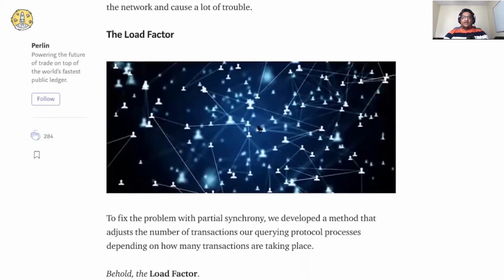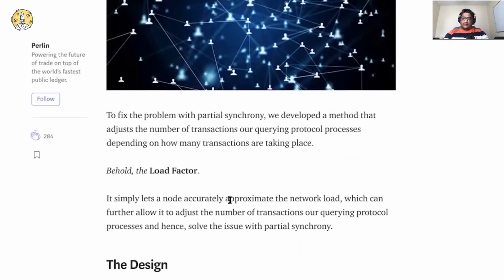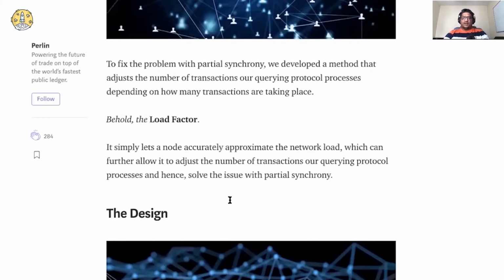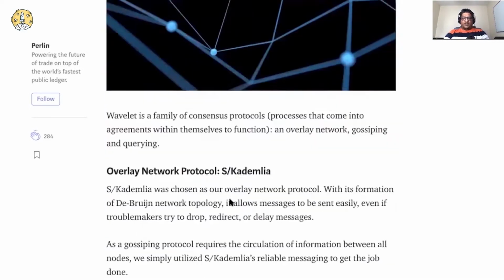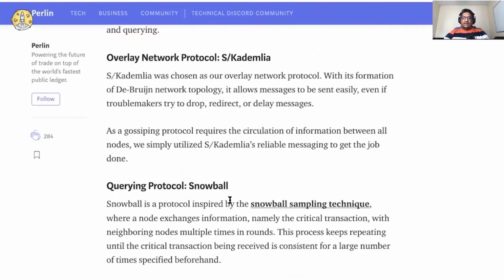And the way Wavelet solves this problem is using the load factor, right? The number of transactions processed by the querying protocol gets automatically adjusted depending on the network load. So if the network load is very high, then the number of transactions processed by the querying protocol gets increased, right?